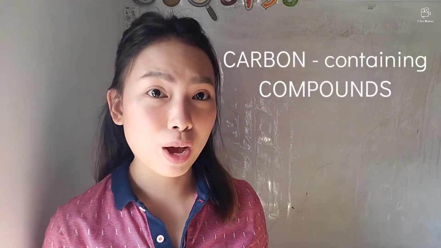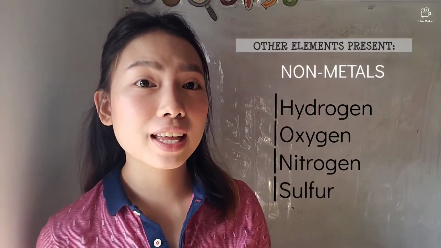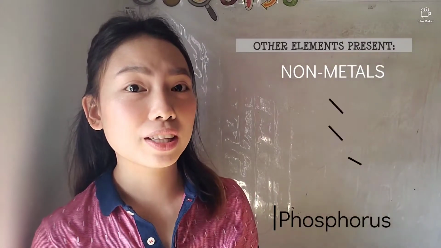These organic compounds are carbon-containing compounds, meaning to say, ito ay compounds na naglalaman ng carbon. But aside from the element carbon, there are also other elements present in organic compounds, and mostly they are non-metals. Those are hydrogen, oxygen, nitrogen, sulfur, phosphorus, and group 7A in the periodic table, named as halogens.